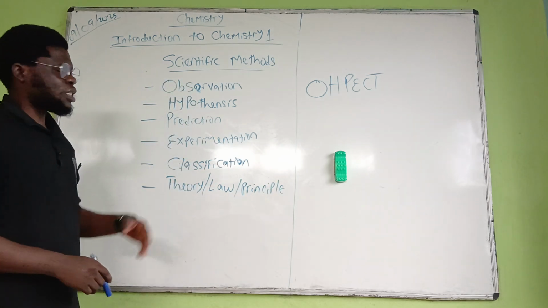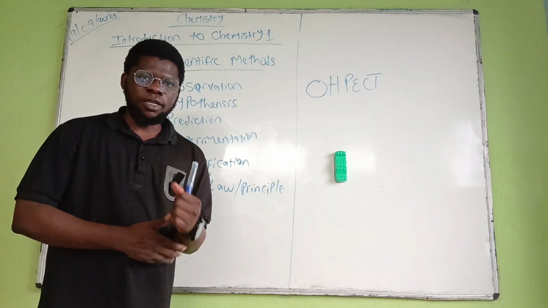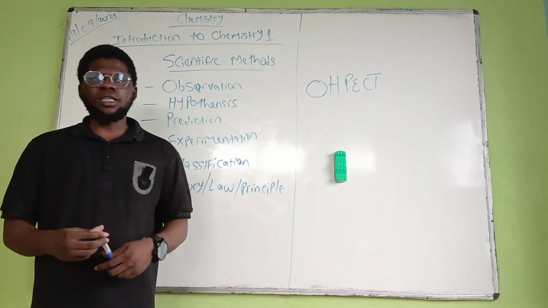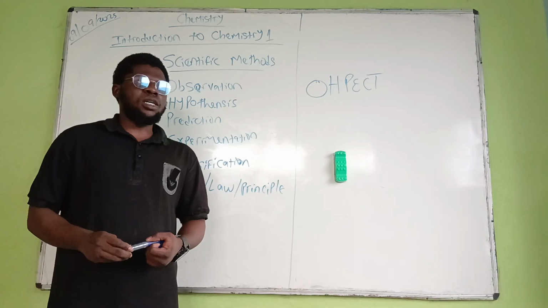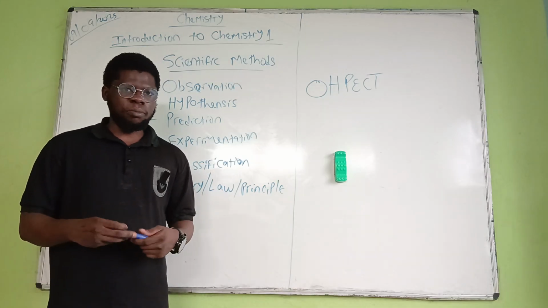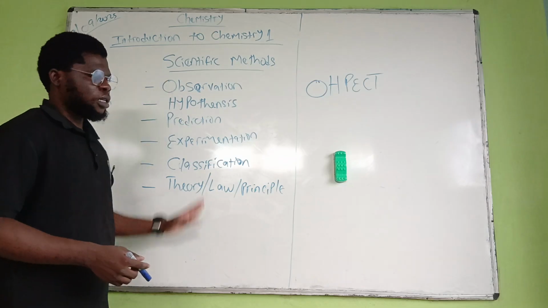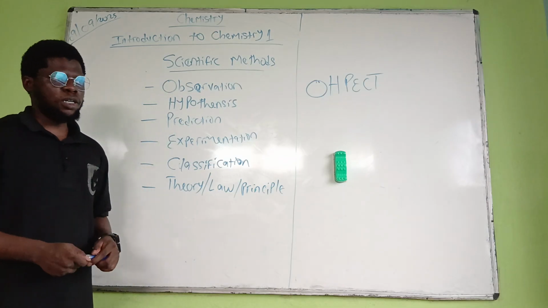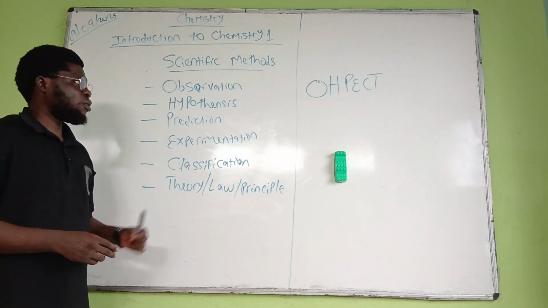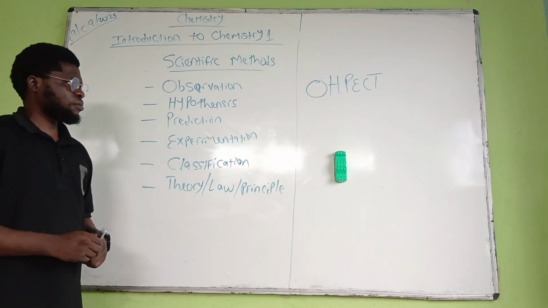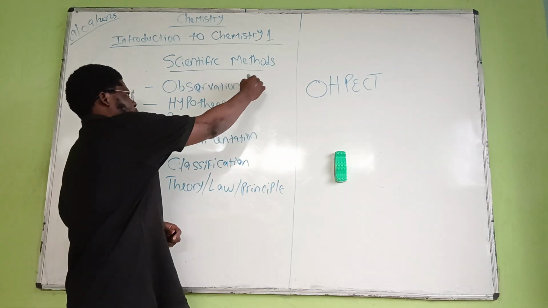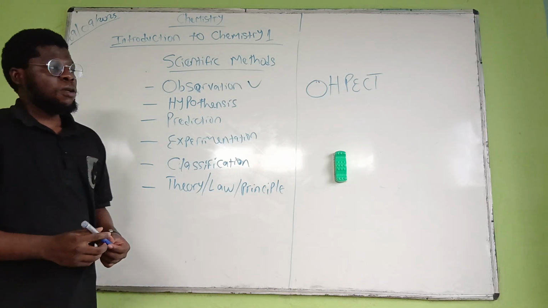So these methods are used when making a research or when a new discovery is about to be made. Now, we're going to be talking about the meaning of these. We are going to give a short meaning for all these scientific methods. Next up, the first one.